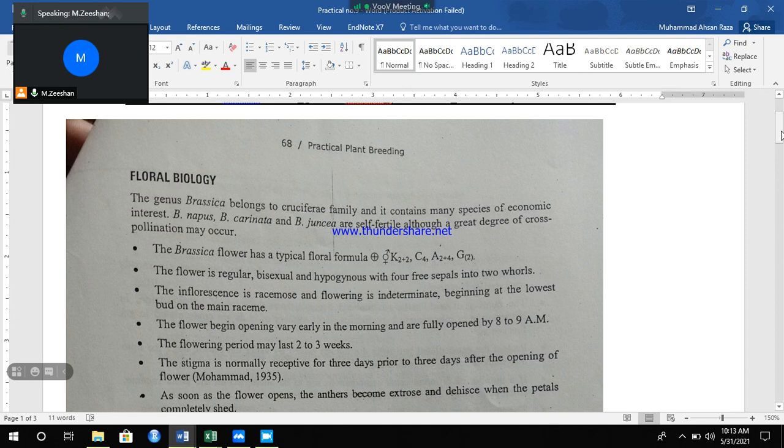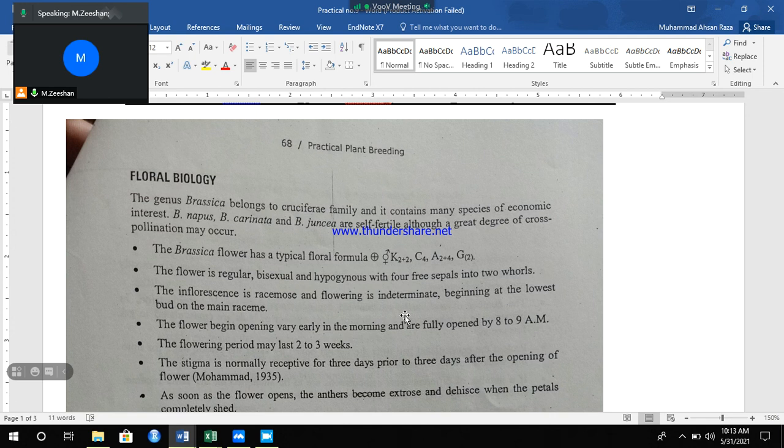Inflorescence is racemose. Racemose is a type of branched inflorescence, means flowers are arranged in branching like a panicle. Flowering is indeterminate. Indeterminate means the plant is growing vegetatively and flowering also occurs side by side with the vegetative growth.